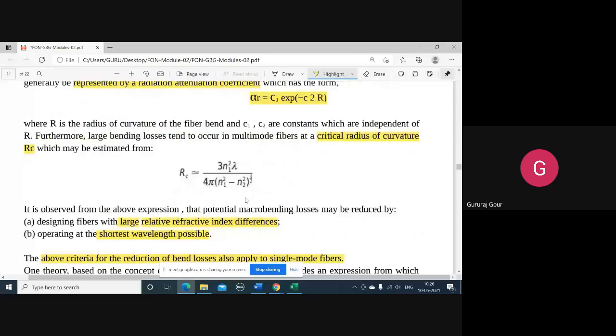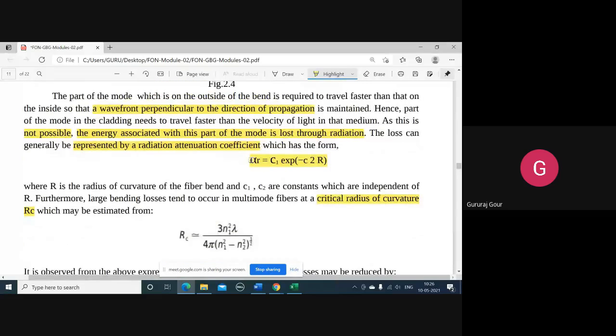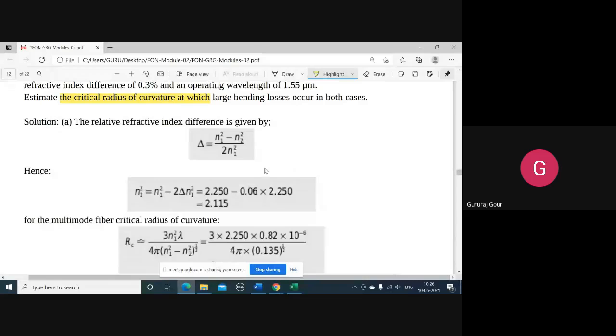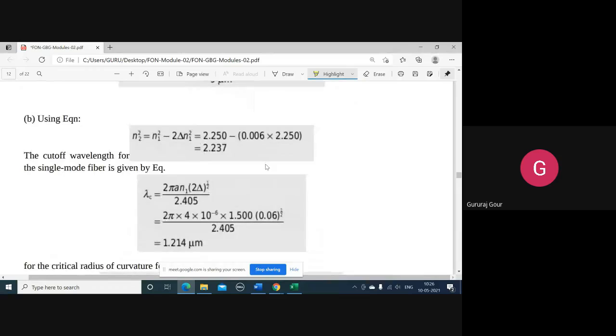The radius of curvature formula, the attenuation constant due to radiation, the index difference formula, delta equal to n1 square minus n2 square by 2 n1 square, and the cutoff wavelength for the single mode, that is 2 pi a n1 square root of 2 delta by 2.405. For multi-mode, it will become not 2 in the numerator, just pi a n1 square root of 2 delta divided by square root of 2.405, like that.